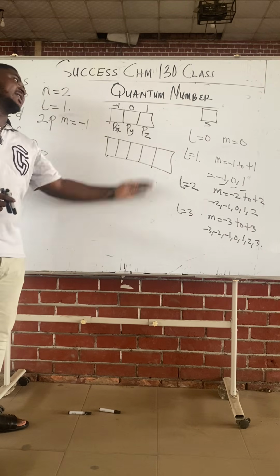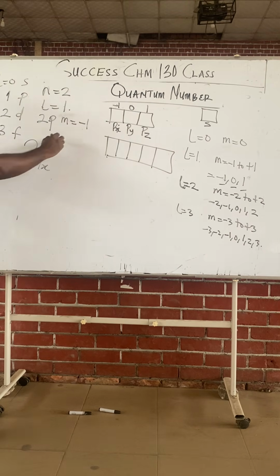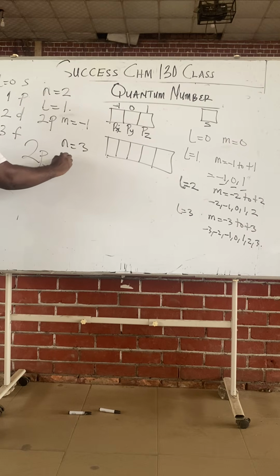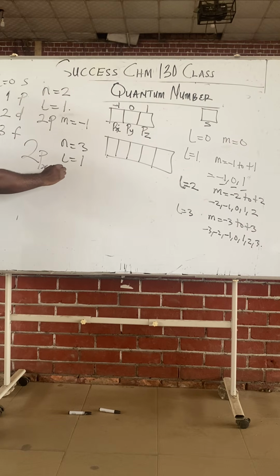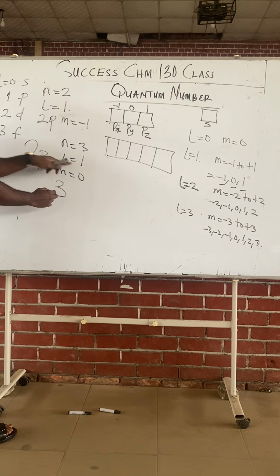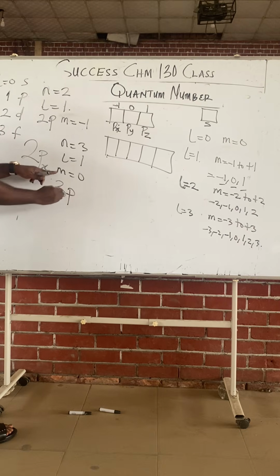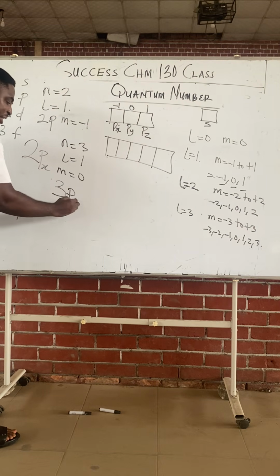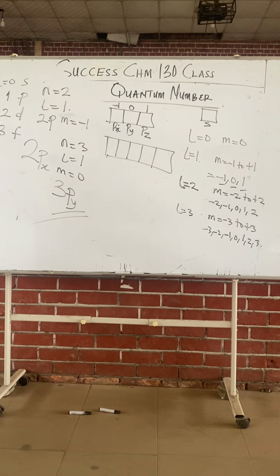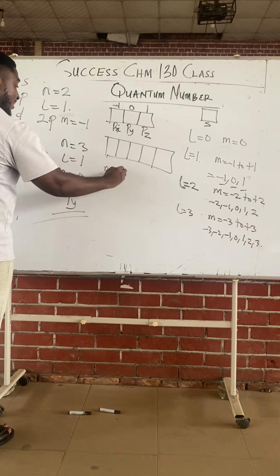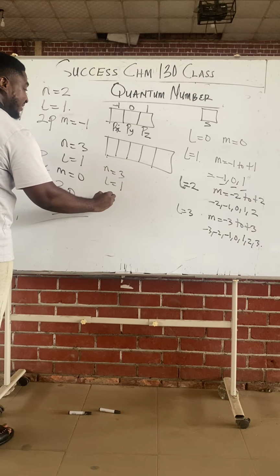Px, Py, Pz. So if someone tells you that when n is 3, l is 1, and m is 0, what is the orbital designation? You will say 3 for the shell. When l is 1, p. When m is 0, z. So 3pz.